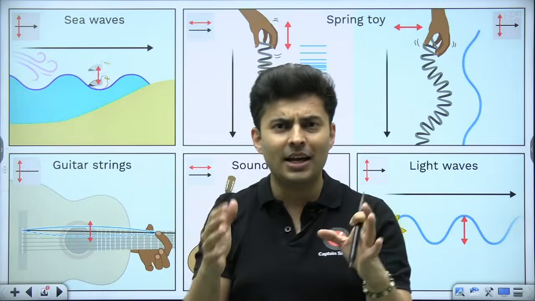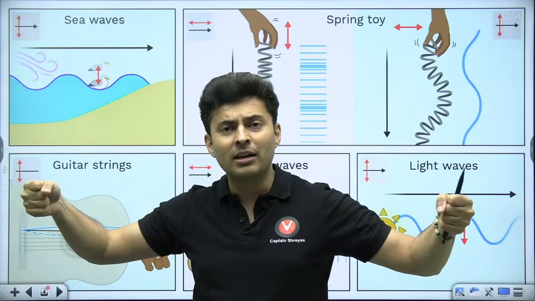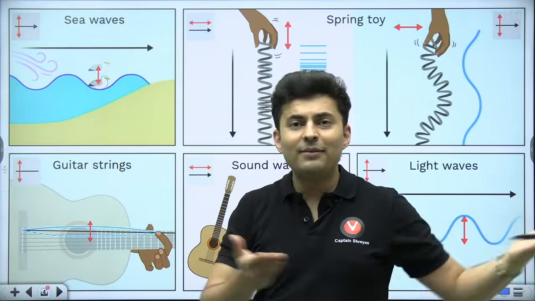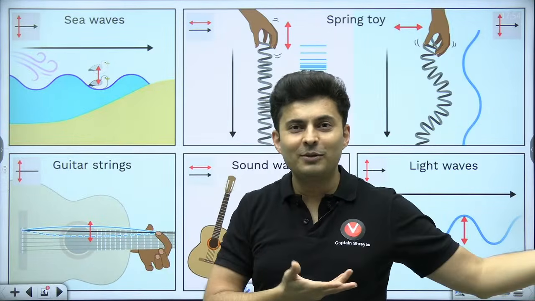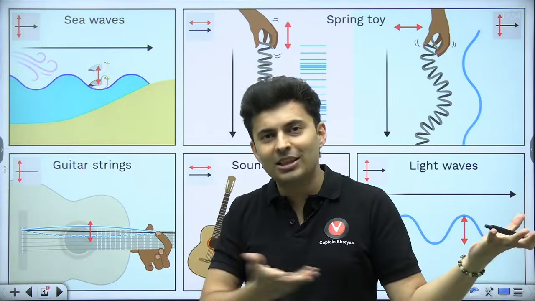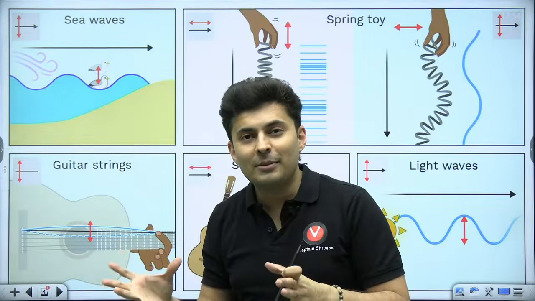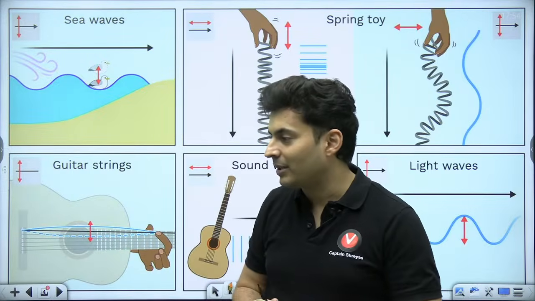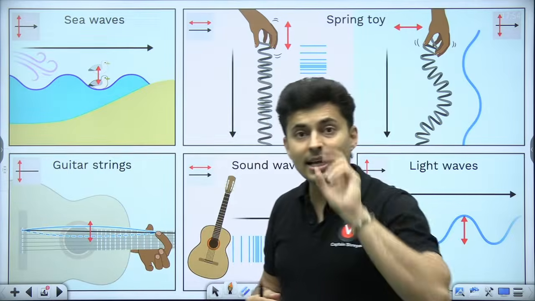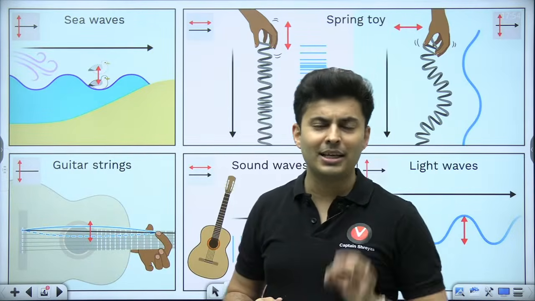If that was not there, just imagine you elongate a spring and it stays like that. Then why will a wave go? It is elongated, it stays like that, nothing will go. So there must be some kind of elastic property. Is that making sense? Second thing is inertial property.